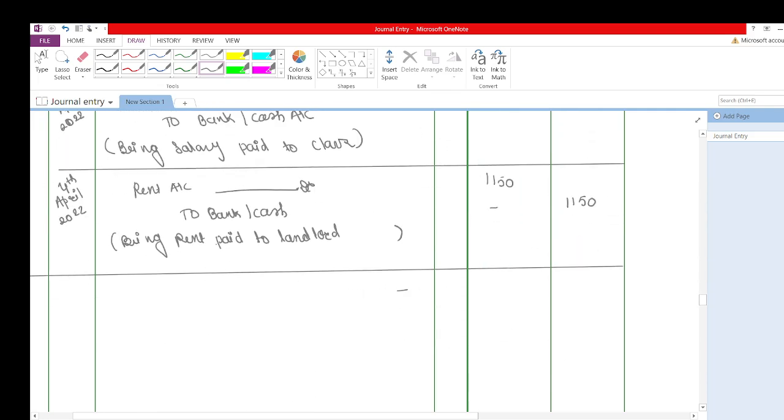5th April 2022. What is coming in my business? Cash is coming in my business. Cash account debit to interest account. Being interest received.